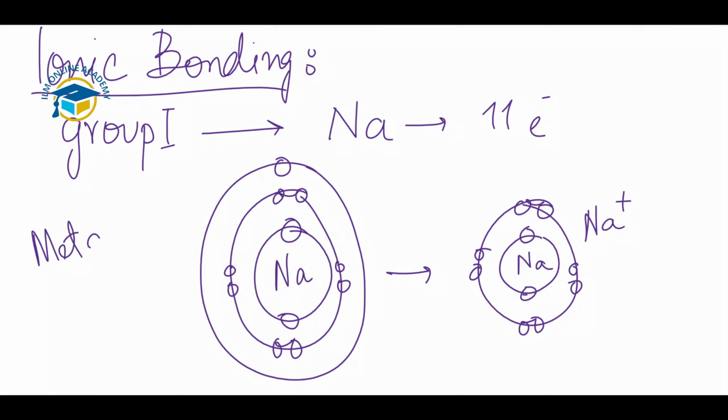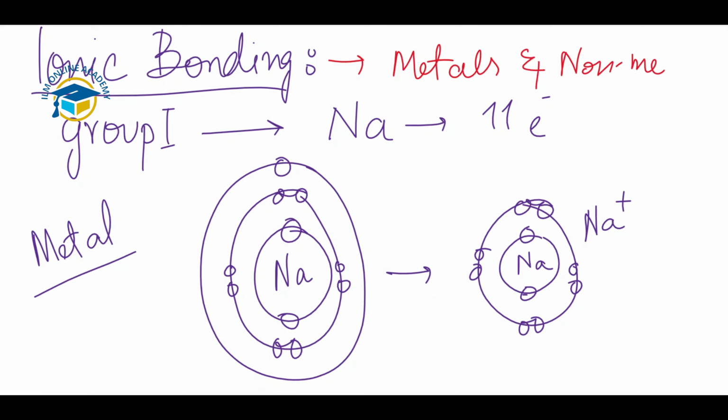Ionic compounds are formed, or ionic bonding is present, between the metals and the non-metals. You should know that this is the type of bonding present between metals and non-metals. So we have taken the example of a metal. Now we'll move towards the non-metal to show the bonding between the different atoms. First we have given the example of a metal, which is sodium from group 1.